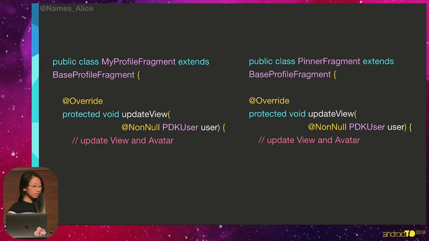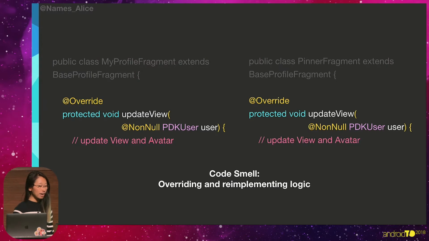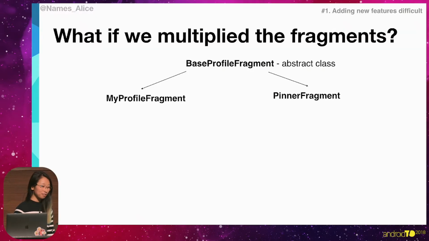Lastly, this is the classes which inherit the base profile fragment. And we can see that we're overriding and re-implementing the logic over and over again. So even though we have some base logic, we still have to do additional updates to that logic in order to make it custom to our current view. Well, this seems easy enough.